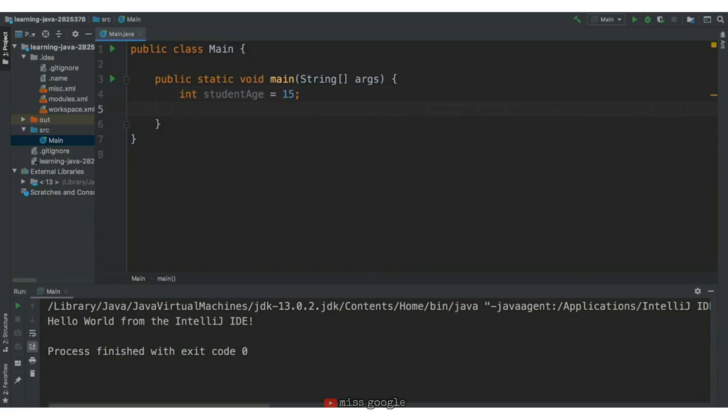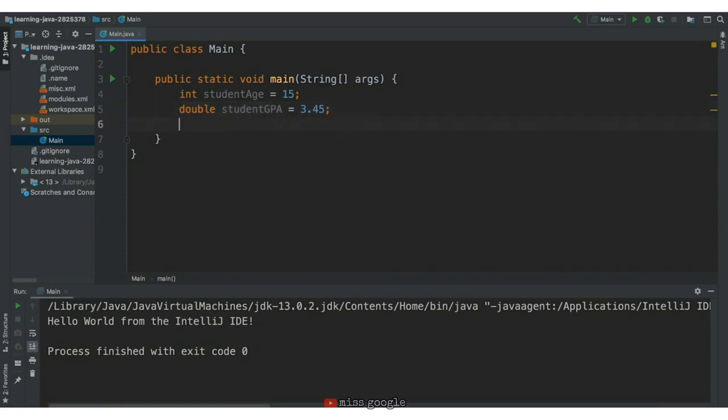We need to create another variable, and we decided before that that data type would be double. So let's write double and give the variable the label student GPA, and then we'll assign it the value 3.45 and add a semicolon to end the statement. Second variable, done. 3 more to go.